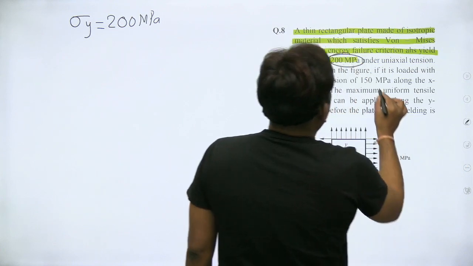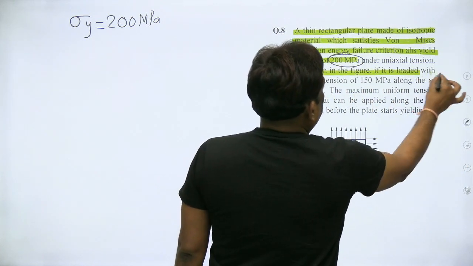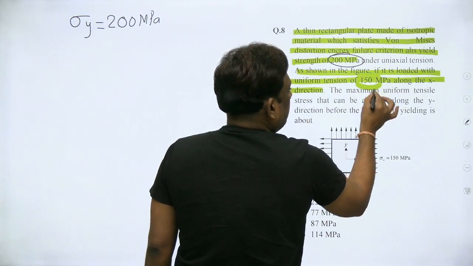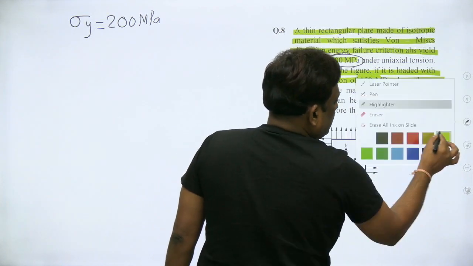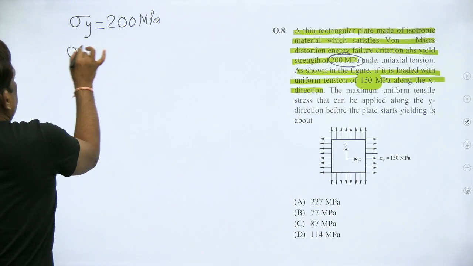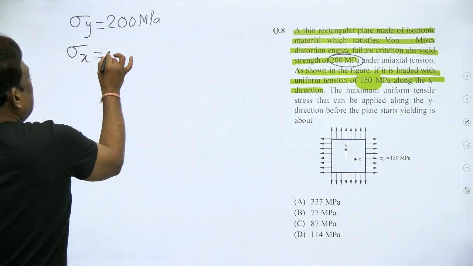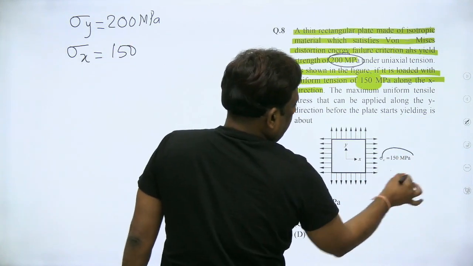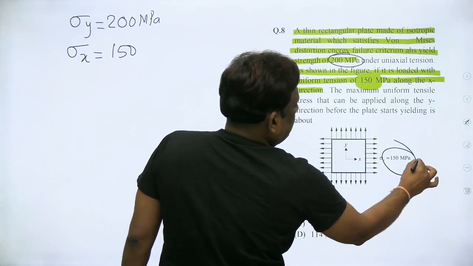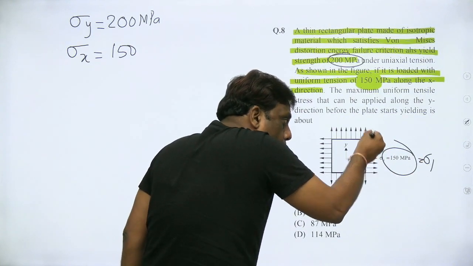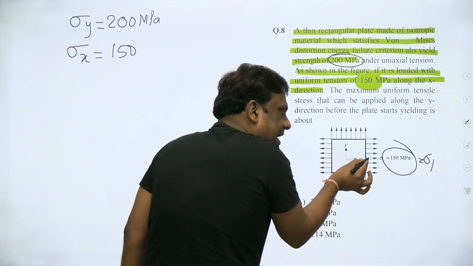As shown in the figure, it is loaded with uniform tensile stress along x direction. How much is given in the sigma x direction? It is 150. Let us take this as sigma 1, as there is no shear stress on this plane and this plane, and they are perpendicular.